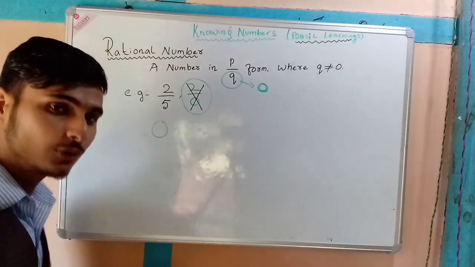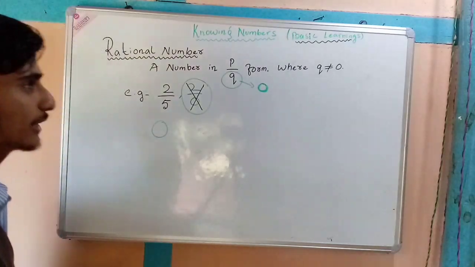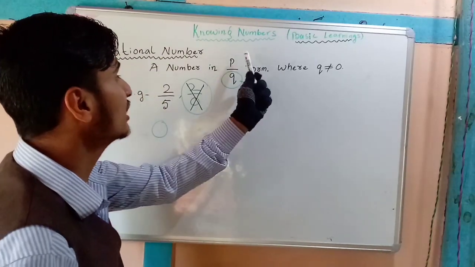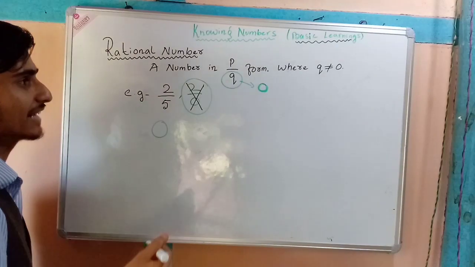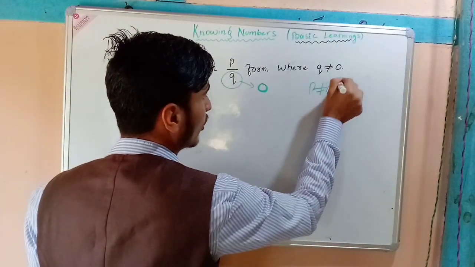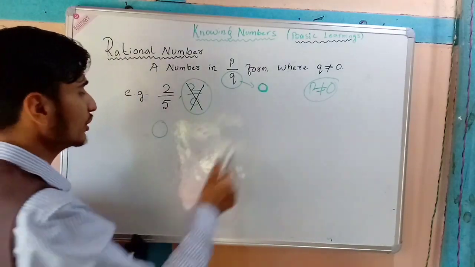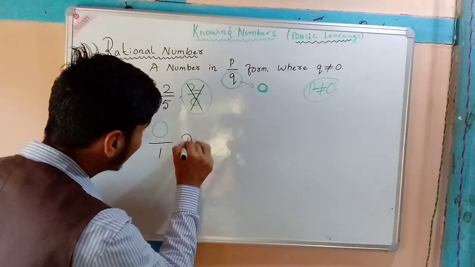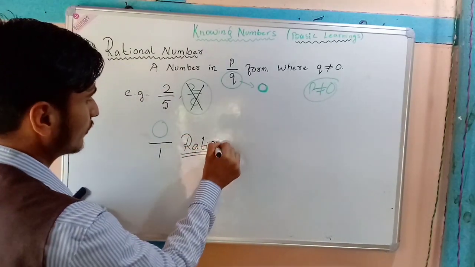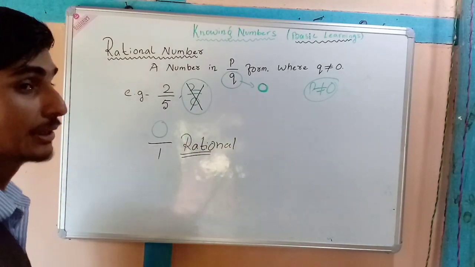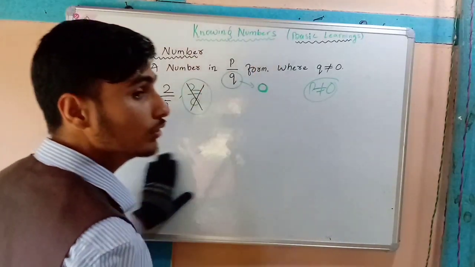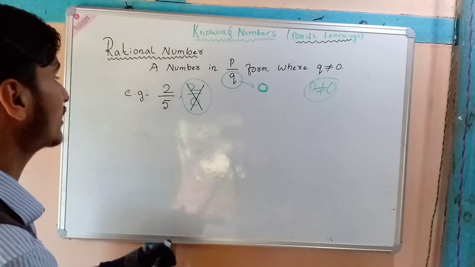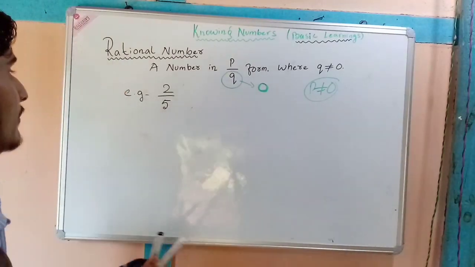So is 0 a rational number? Can you say 0 is a rational number? Yes, definitely we can say. Why? Because for p, it is not mentioned in the definition. It is not said that p is not equal to 0. Only q is not equal to 0. So can't we write 0 by 1? So 0 by 1 is a rational number. Any number from the integers that I have taught you before, you can take all the numbers, positive as well as negative.